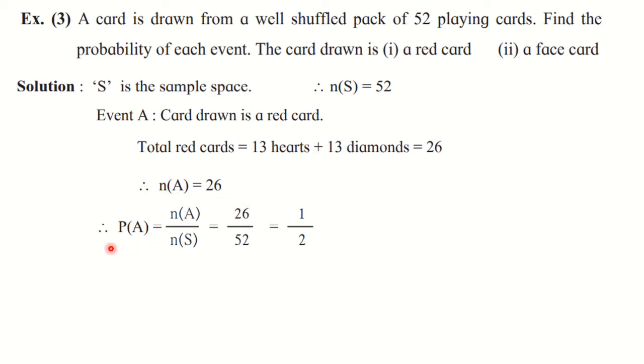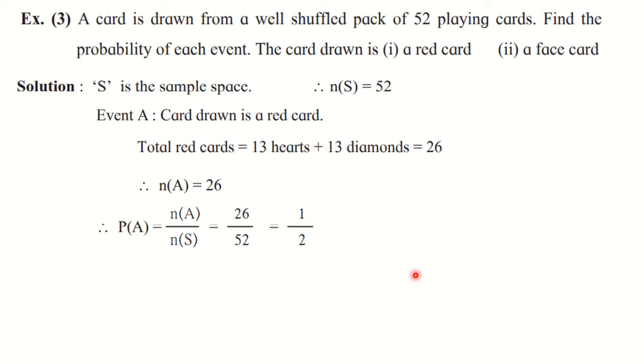And from that you can find out P of A, that is n of A upon n of S. 26 divided by 52, that is 1 upon 2 or half. So the probability of getting a red card is 1 upon 2 or it is 50%.